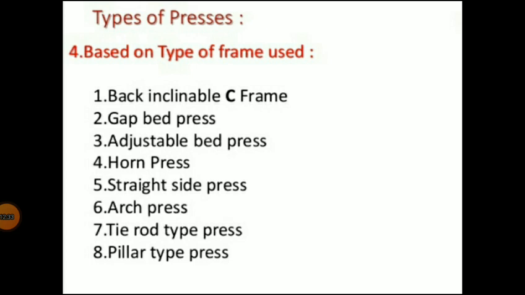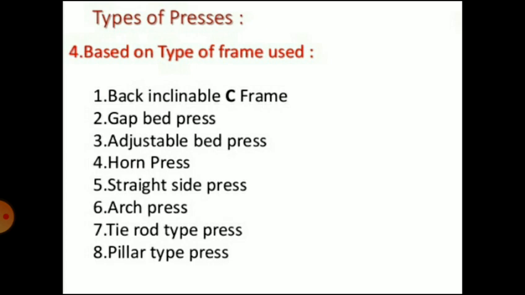According to the design of the frame, presses may be classified as open frame presses and closed frame presses. Examples of open frame presses are back inclinable C frame, gap bed press, adjustable bed press, and horn press.